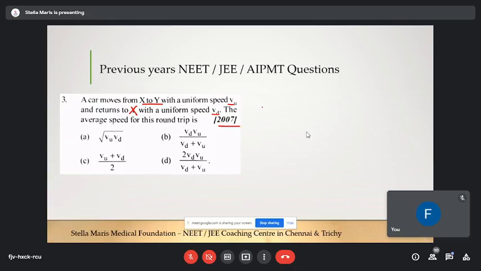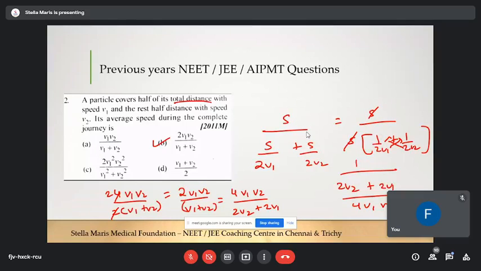So what happens? A car moves from, let us say this is X to Y, with speed VU and returns from Y to X with speed VD. The average speed they are asking. Here, the major difference is they have given a total distance, and first part of the distance by one speed, and another part, half of the distance, by another speed.